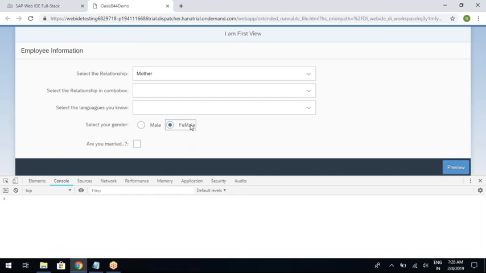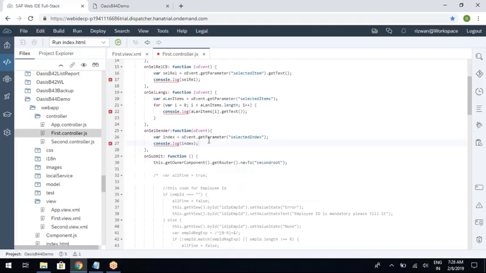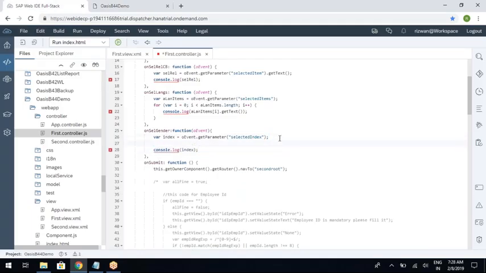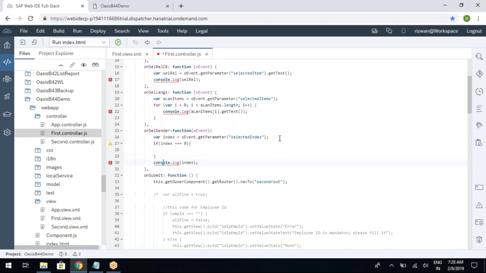So clear the console. I'm selecting female, you can see 1. I'm selecting male, you can see 0. Now you can write if and else conditions here to check whether the selected value is male or female. If index equals 0, that means you are male. Just for a display value, you can write, you are male.